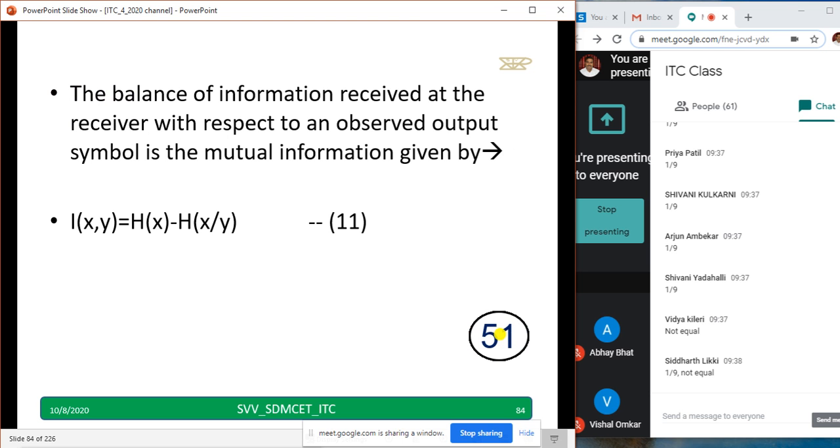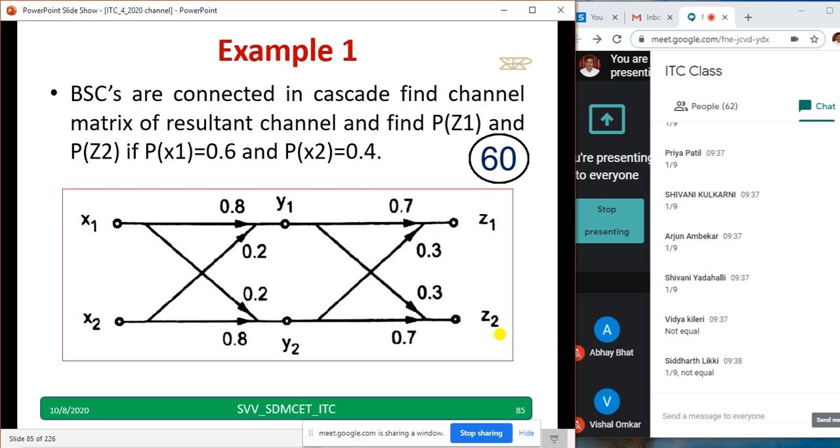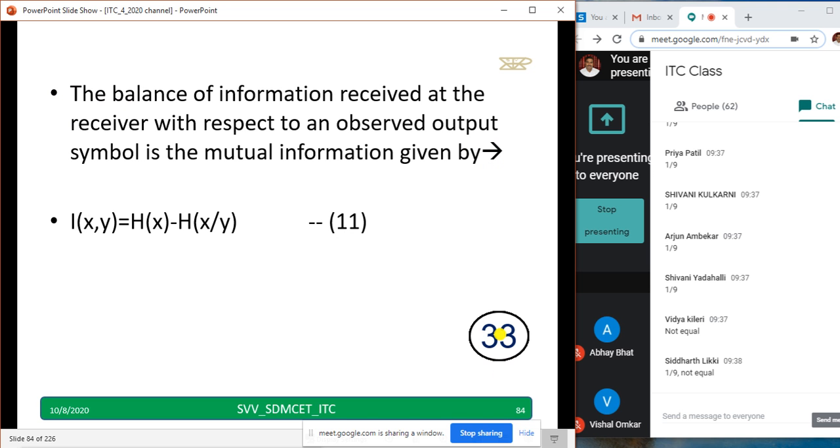The balance of information received at the receiver with respect to the observed output symbol is the mutual information, and mutual information is given by I of x comma y equal to H of x minus H of x given y. Again, I of x comma y equal to, we will discuss another 2-3 ways we can write. Those things we will discuss later.